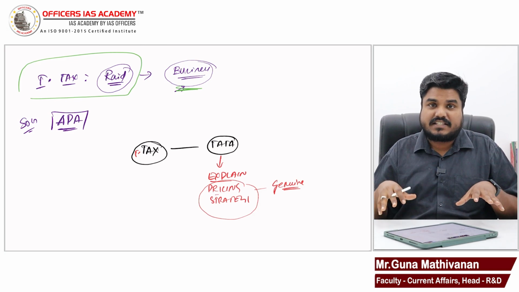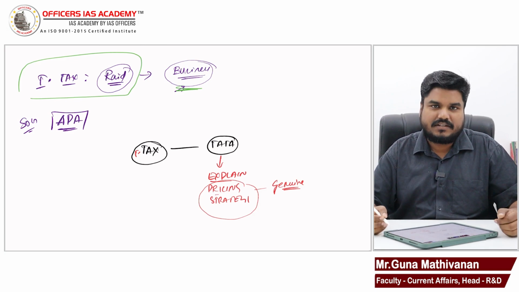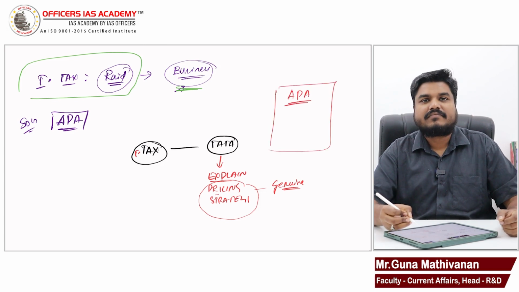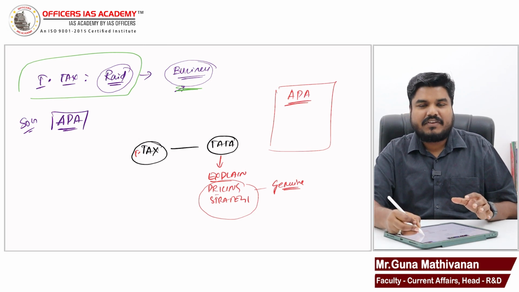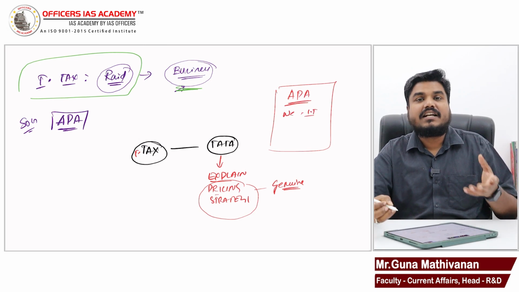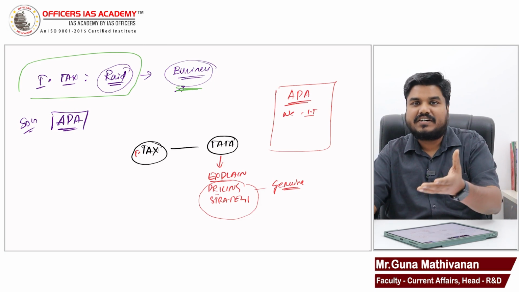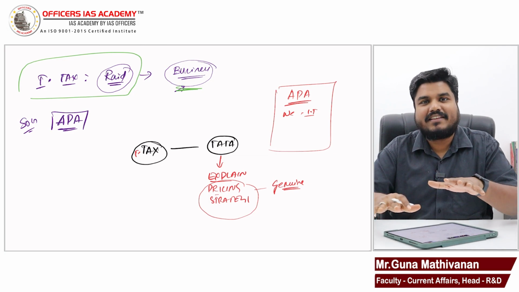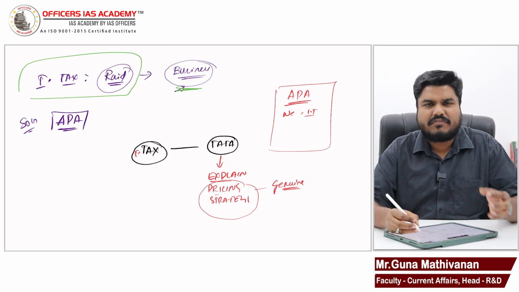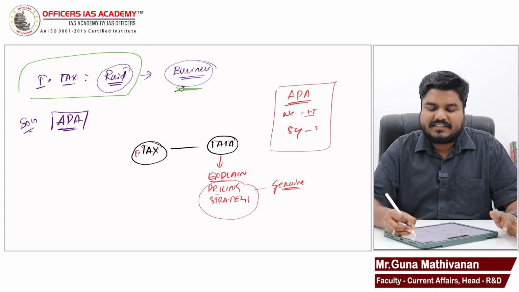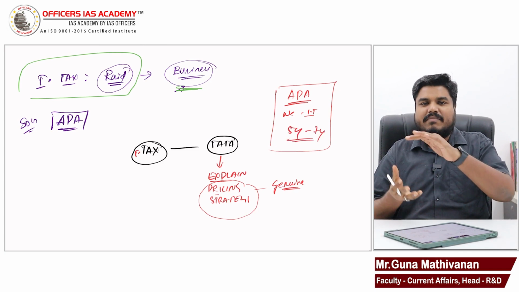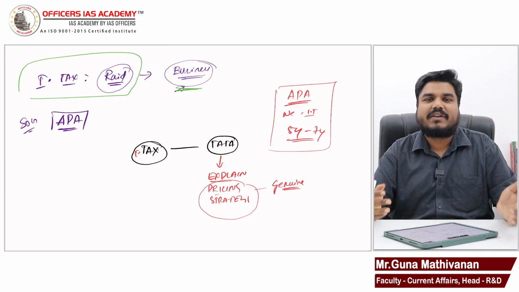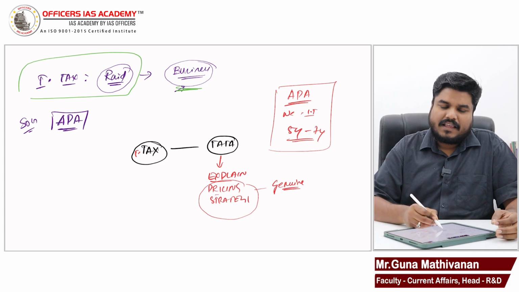Once they are convinced that it is genuine, an agreement will be signed. That is called the advance pricing agreement. That agreement will say that we, the income tax department, are convinced with the pricing strategy of Tata. So we will not come for a transfer mispricing raid. This agreement will be signed for a few years, let's say 5 years or 7 years. This agreement will help Tata Motors or the Tata group continue their pricing. Able to understand?